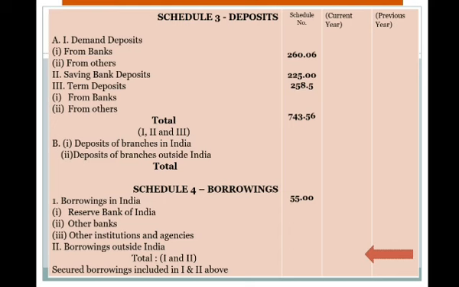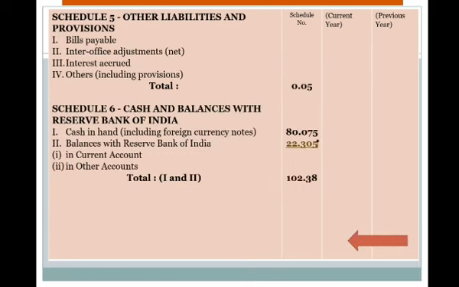So different deposits we will be filling, that is demand deposits, saving deposit account, term deposit account, and the total. In schedule 4, borrowings, that is borrowings in India, that is given Reserve Bank of India 55. And in case of schedule 5, other liabilities, that is given 0.05.